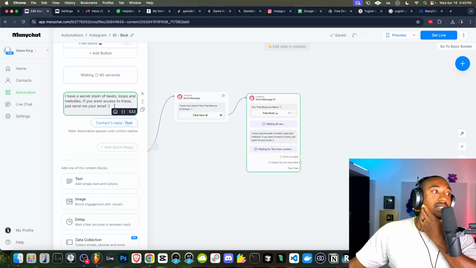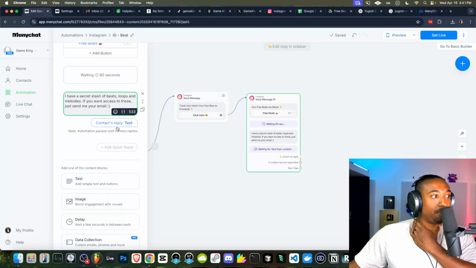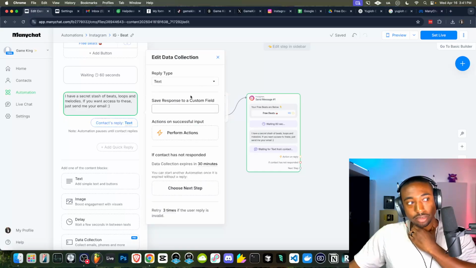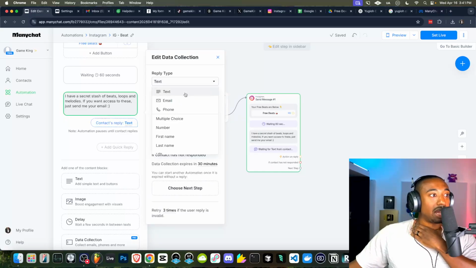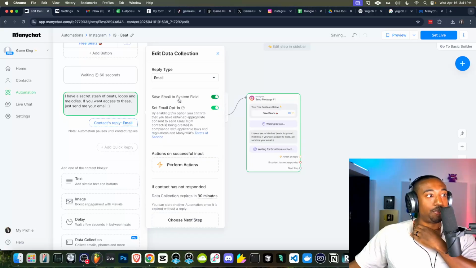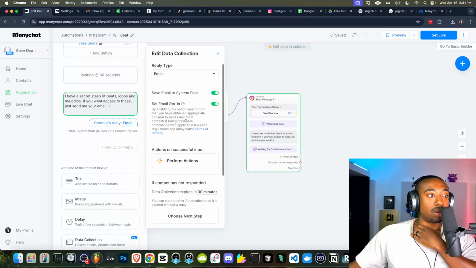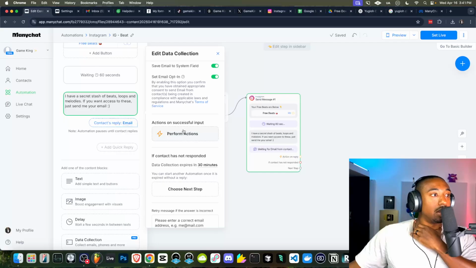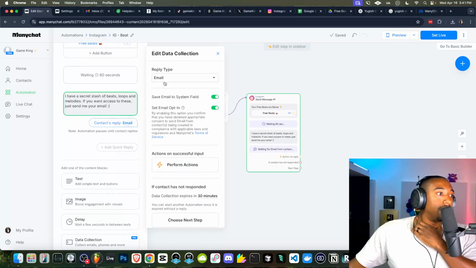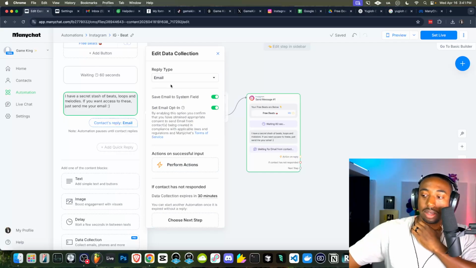But anyhow, I have a secret stash of beats, loops, and melodies. If you want access to these, just send me your email. Now, what we're going to click here where it says contacts reply. And we want them to reply with what's called an email. Now, this email information we're going to stash inside of Google Drive. So in this case, the email, let me pause the video.